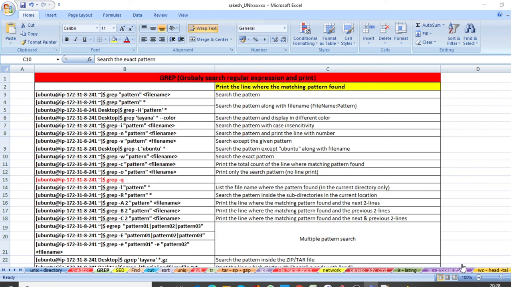He will share the path along with the file name.